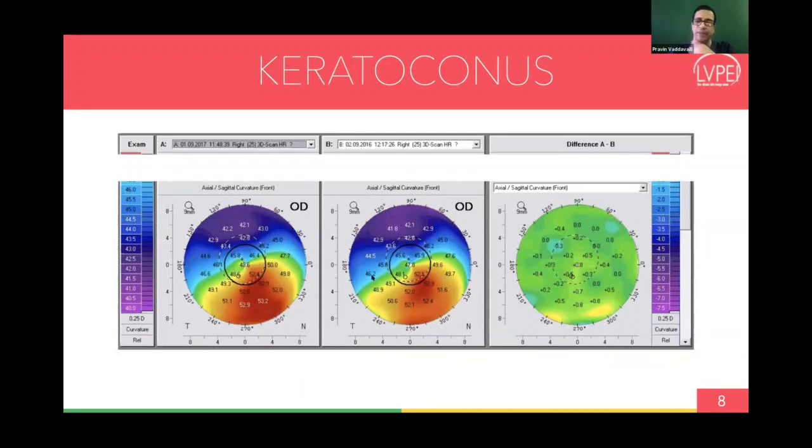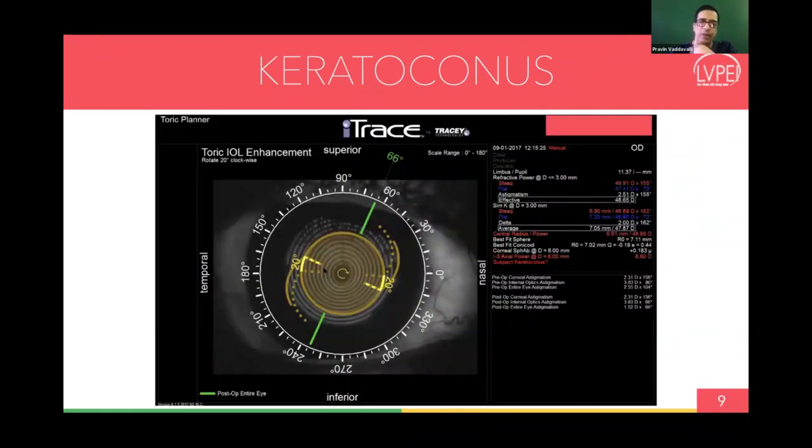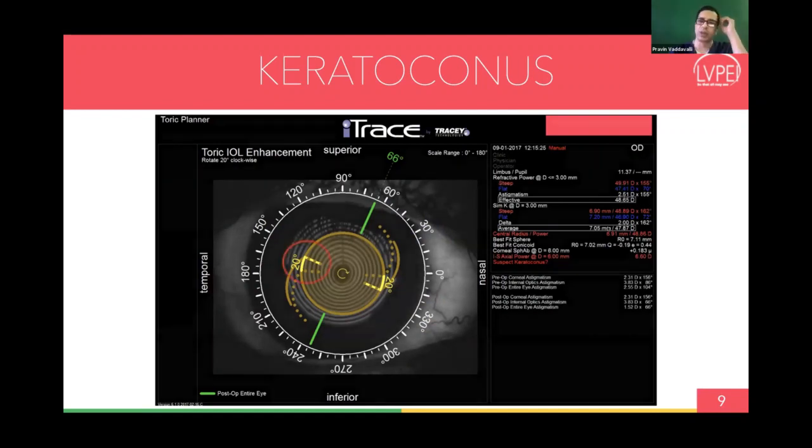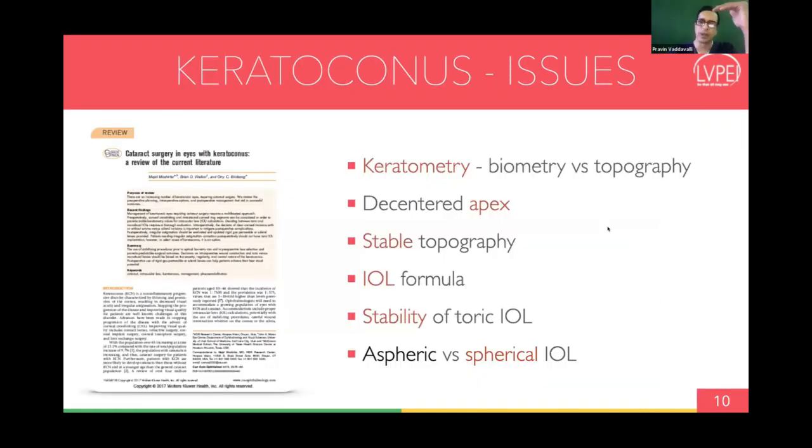One of the problems with keratoconus is that you might not get very accurate alignment of the lens along with the axis in the cornea, because measuring the astigmatism in these patients is a little difficult. So in keratoconus especially, one of the problems is which axis do you use? What do you have on biometry or on topography? We tend to use the biometry axis because it is more central, but we always cross-check with the topography axis. In keratoconus patients who have a decentered apex, it becomes more challenging. You need to ensure that you have a stable topography.